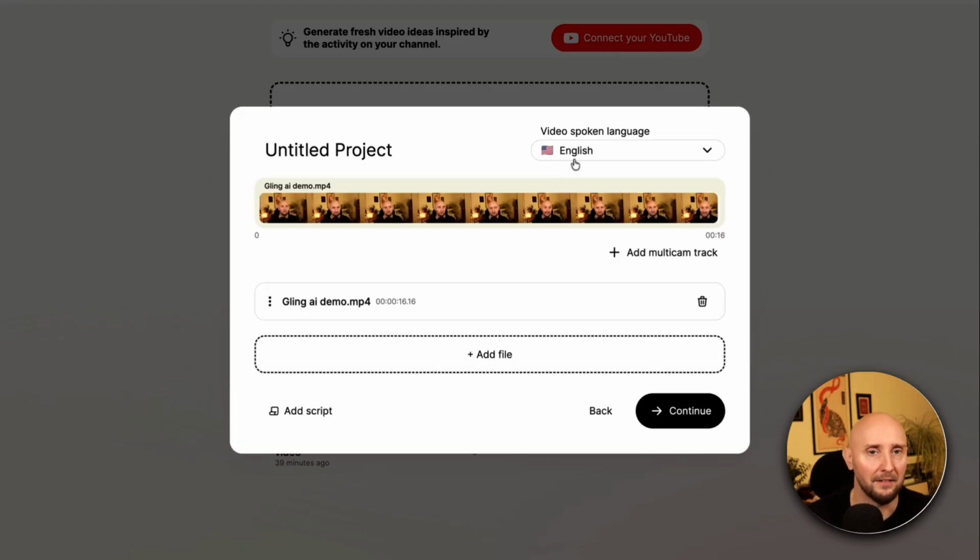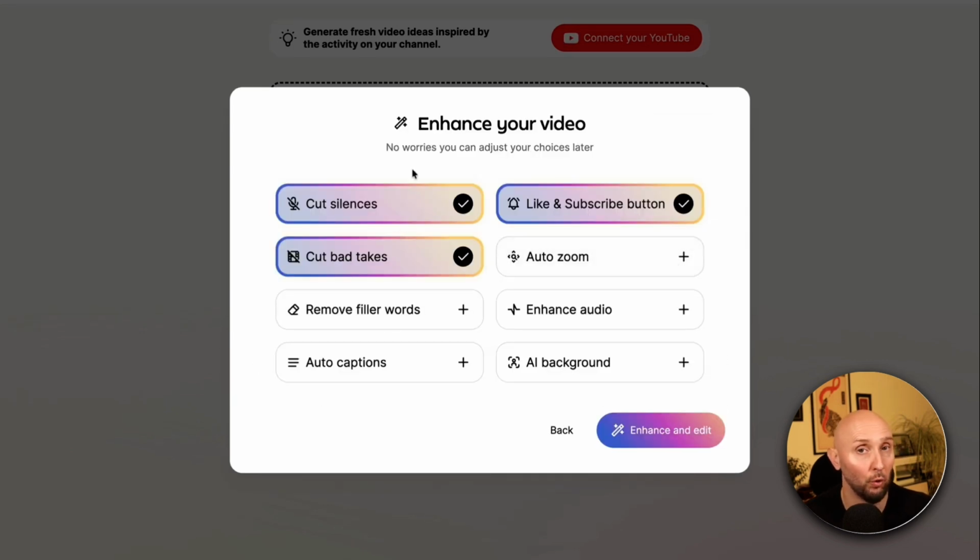Click Next, then you need to select your language right here, and then click Continue. And now Gling AI asks what you want it to do. So you can do things like cut silences, cut bad takes, remove filler words, add captions, auto zoom on sections, which is pretty awesome, enhance your audio for you, and even add AI backgrounds and like and subscribe buttons. So now before we move to the next stage, let me quickly show you the sample recording I made as a demo before the edits. And then we'll come back and I'll show you the video after the edits.